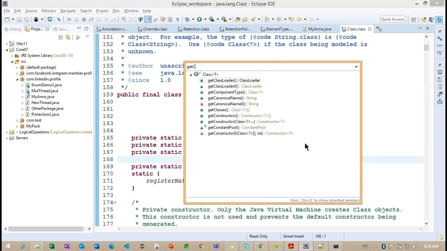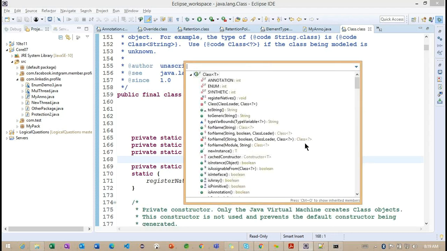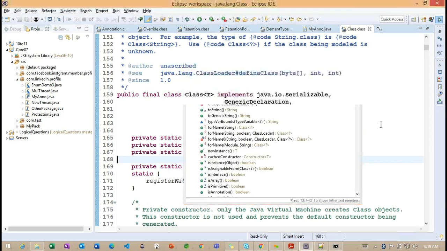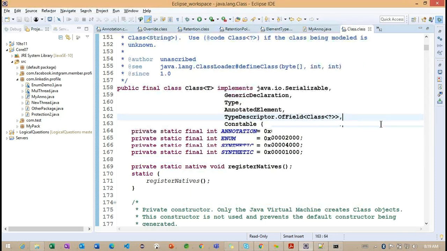Where is getClass available? Basically, inside this particular class we are going to have one method called getClass here. It will give you the current class object information.